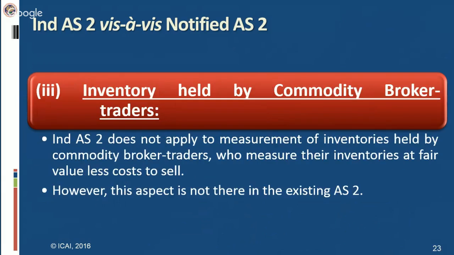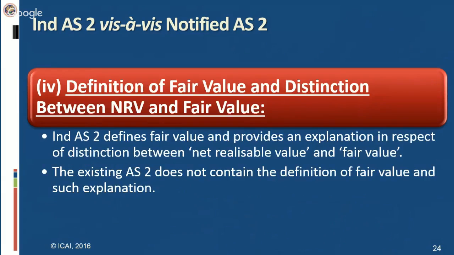And in continuation of this difference, Ind AS 2 has also dealt with the definition of fair value, because Ind AS 2 has given guidance on commodity broker traders, so they have also dealt with the definition of fair value, on the basis of which commodity broker traders measure their inventories. And because AS 2 does not talk about commodity broker traders, it does not talk about fair value either.